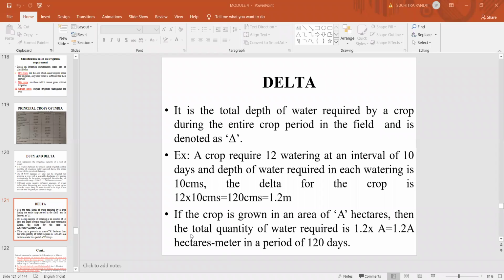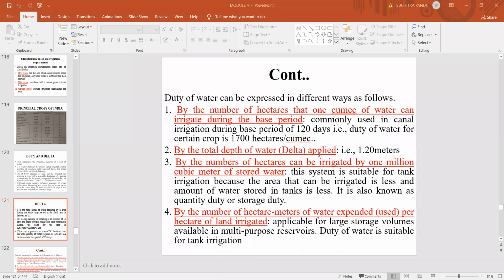This quantity of water is required in a period of 120 days, because that crop requires 12 waterings at an interval of 10 days each. So delta of irrigation water is the total depth of water required by a crop during the entire growth period of that particular crop.